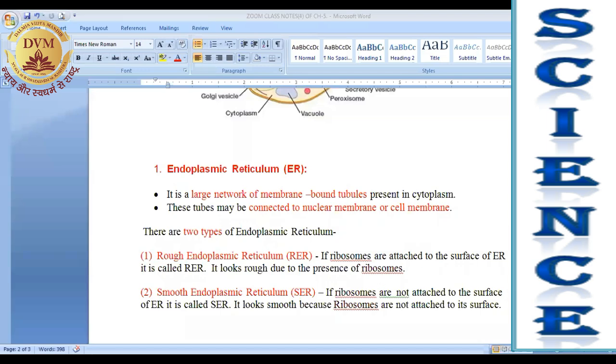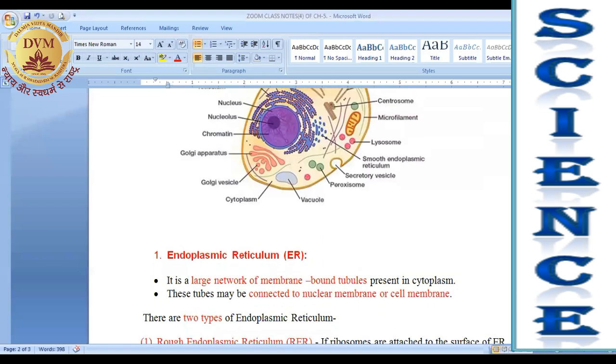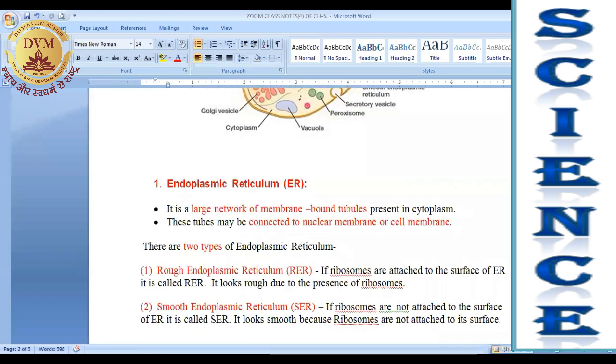Okay, I am coming back to the diagram. You can see in this diagram that some dot-like structures are present on the ER, and these dot-like structures are ribosomes actually, right? So if ribosomes are attached on the surface of ER, then it appears to be rough, like something is stuck on it. Hence the name rough ER is given to them.